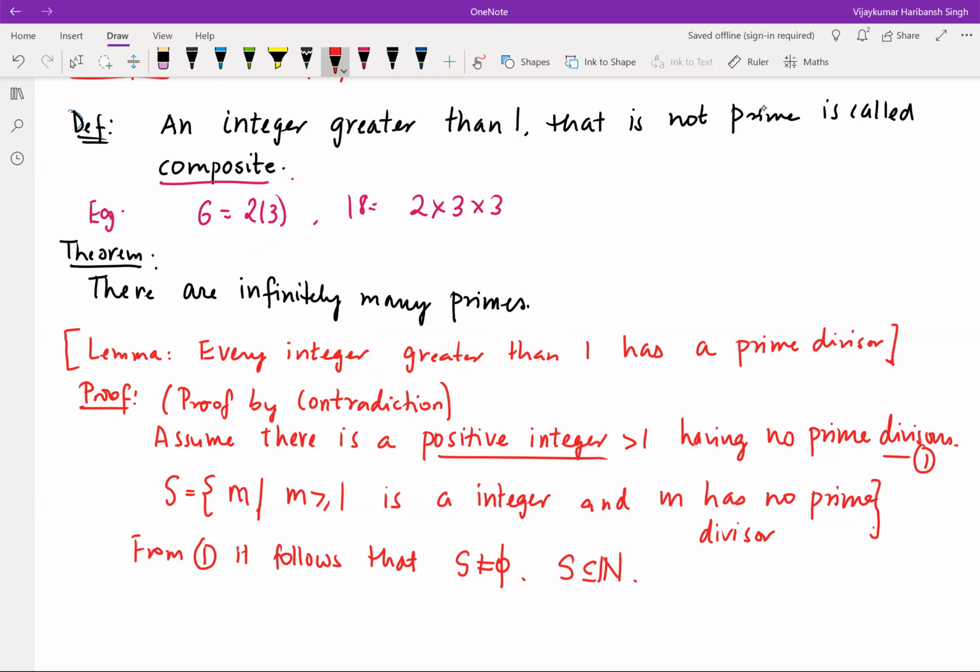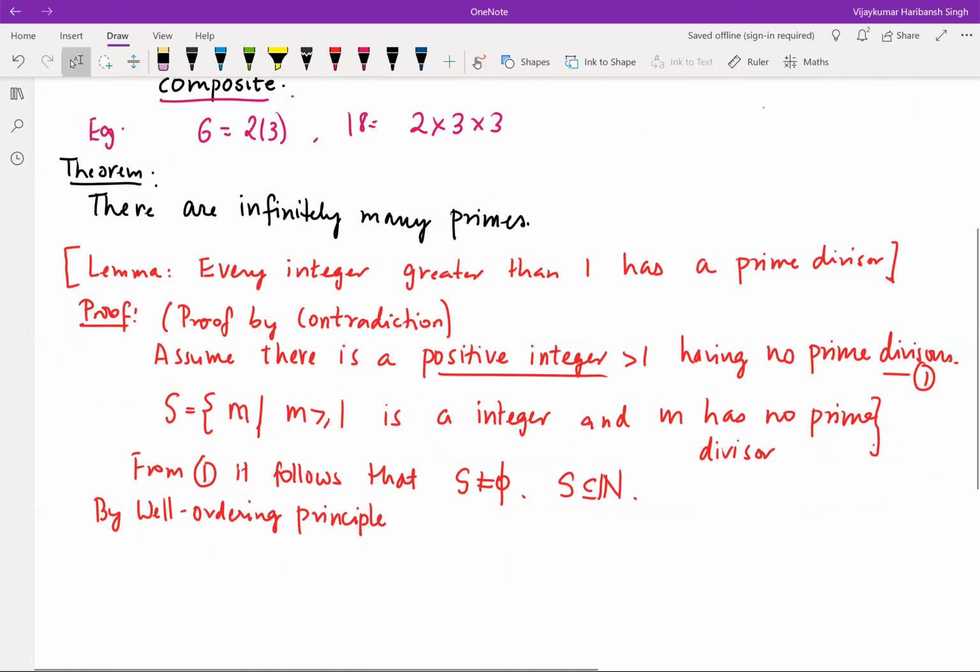Therefore, the well-ordering principle kicks in. By the well-ordering principle, S has a least element, say n. Now let's investigate this n.